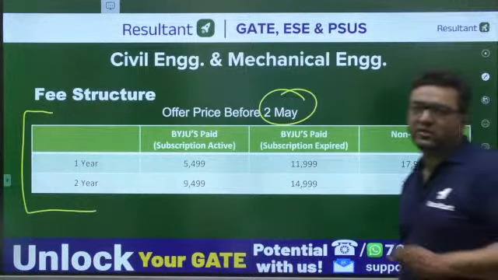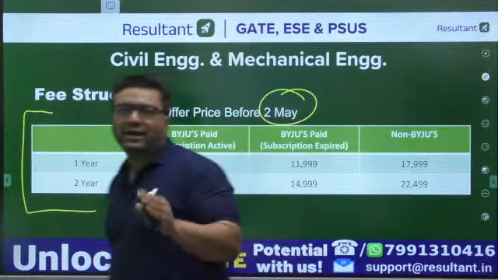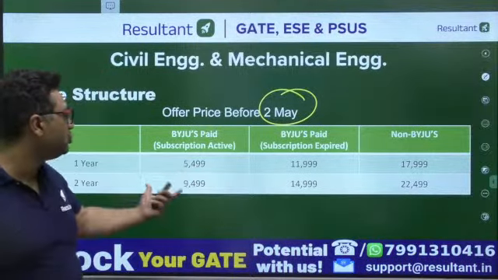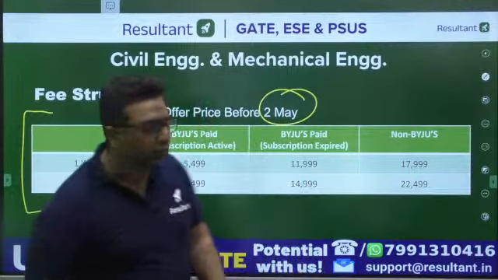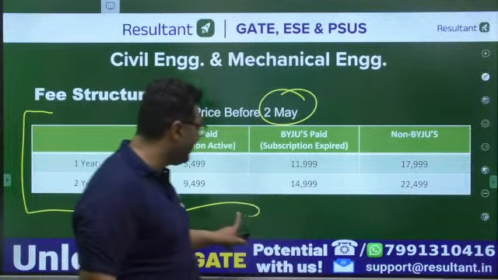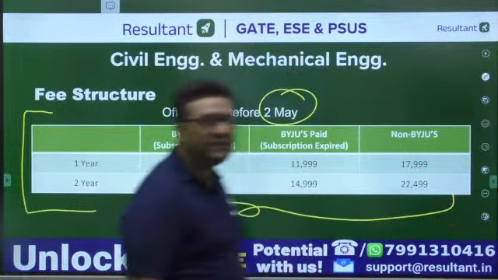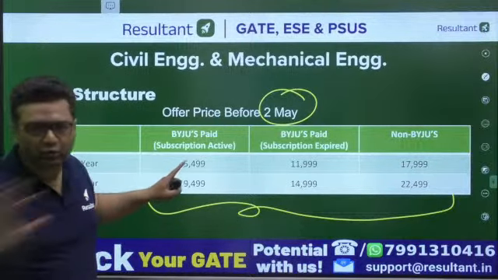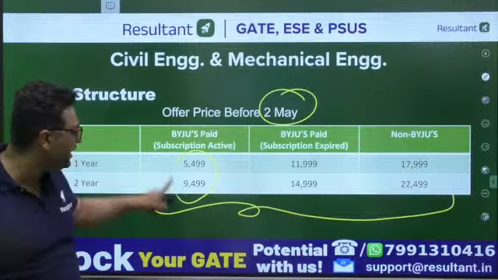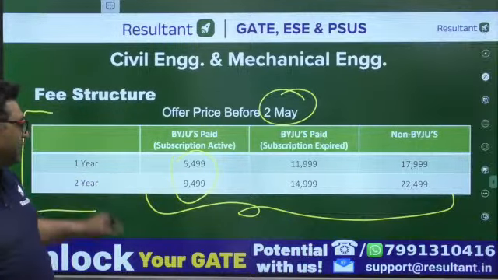After that, the fee structure will change. Right now, there is a classification between BYJU'S student, ex-BYJU'S student, non-BYJU'S student. After tomorrow, these will become one class only. Okay, so you can see the fee structure is very much minimal. For BYJU'S student, we are not charging any tuition fees. Only platform fees we are taking. So this is for 1 year and 2 year.